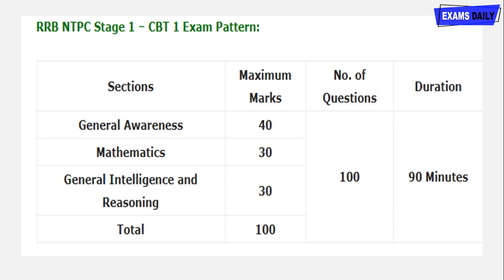This is the RRB NTPC stage 1 exam pattern. It consists of general awareness, mathematics, and general intelligence and reasoning. General awareness is for 40 marks, mathematics for 30 marks, and general intelligence and reasoning for 30 marks. In total you are going to write this examination for 100 marks. The total number of questions is 100, and the duration is 90 minutes.